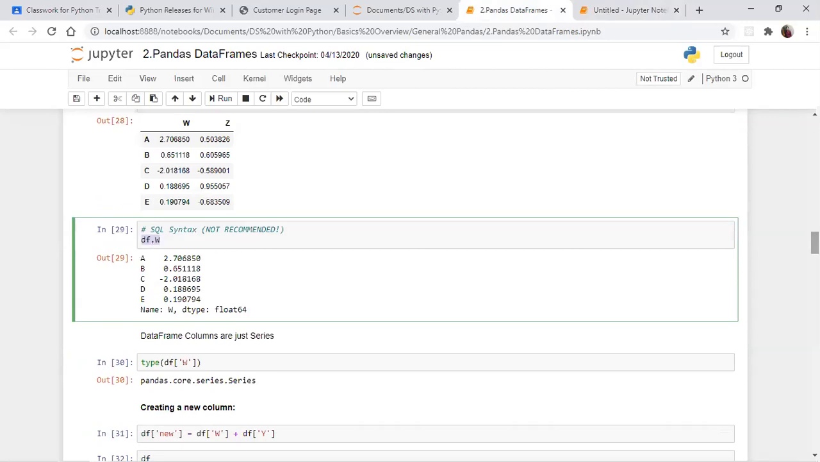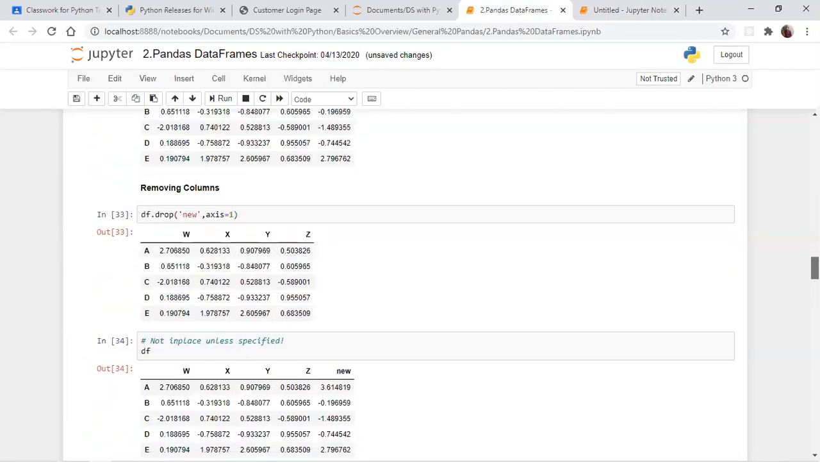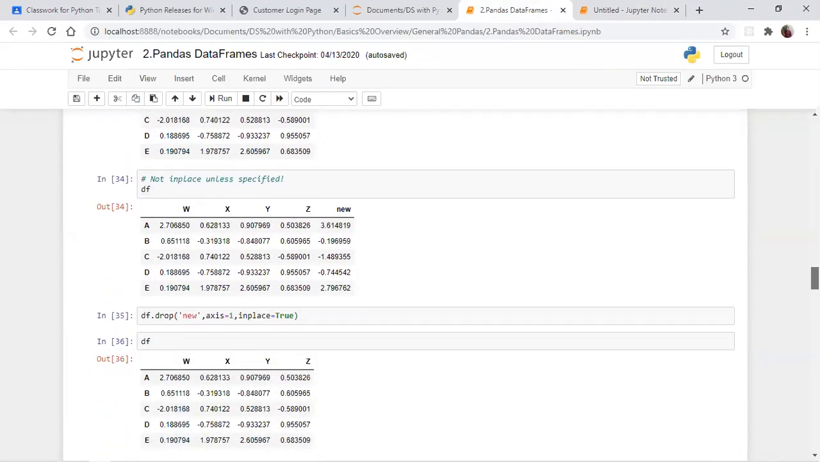Variable name dot the index name. But this is SQL syntax. It is not recommended, so don't use this, but I am giving it here for your understanding purpose. That's all. And apart from everything, whatever we discussed is the same.